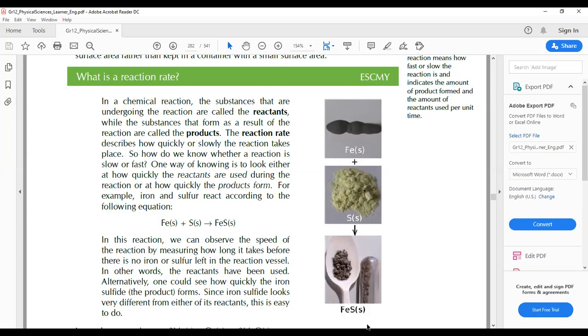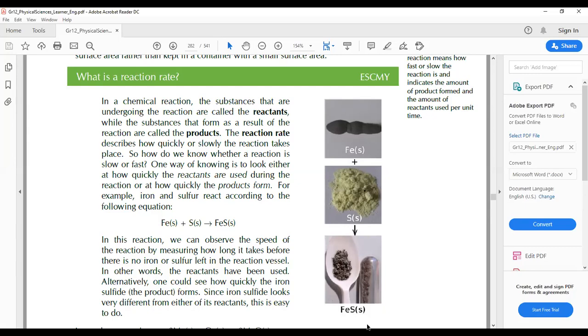You can check the time from when you put them in together until that happens. Or you can focus on the product part of it: how long does it take for them to form a product?